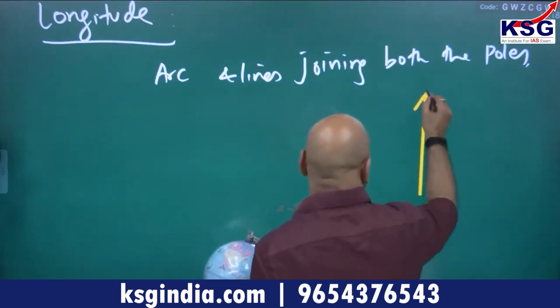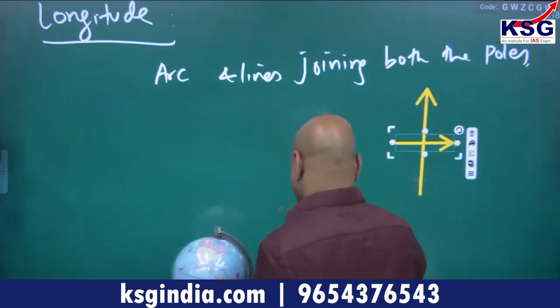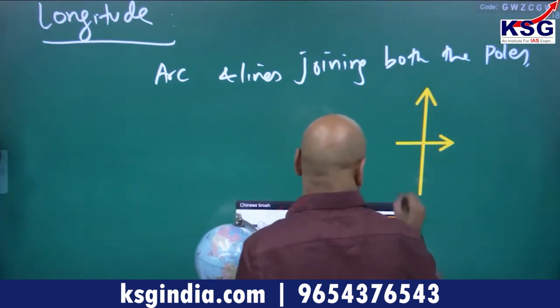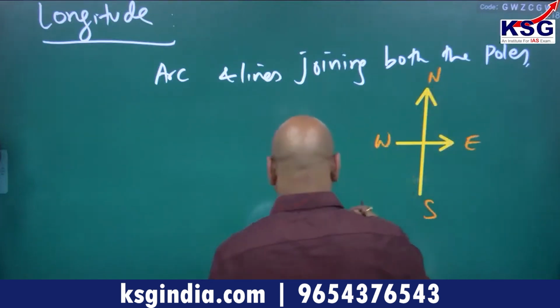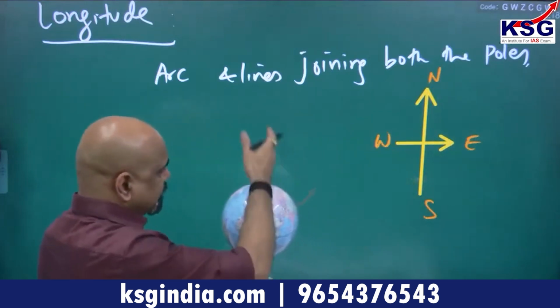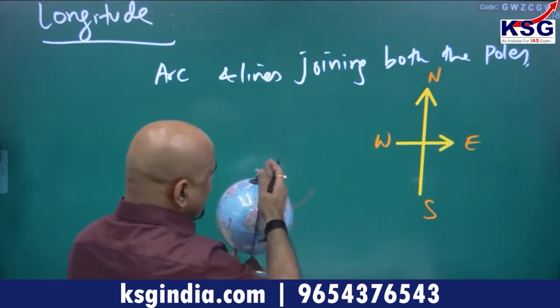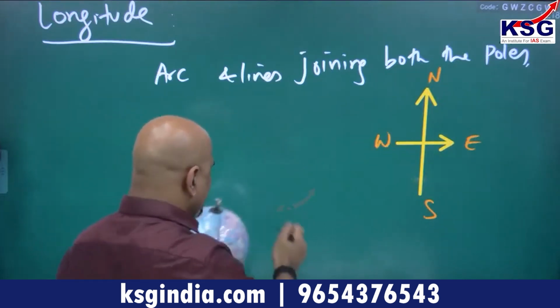If you don't know, please remember, here is north, south, east and west. If I cut it like this, this side is the eastern hemisphere and this side is the western hemisphere.